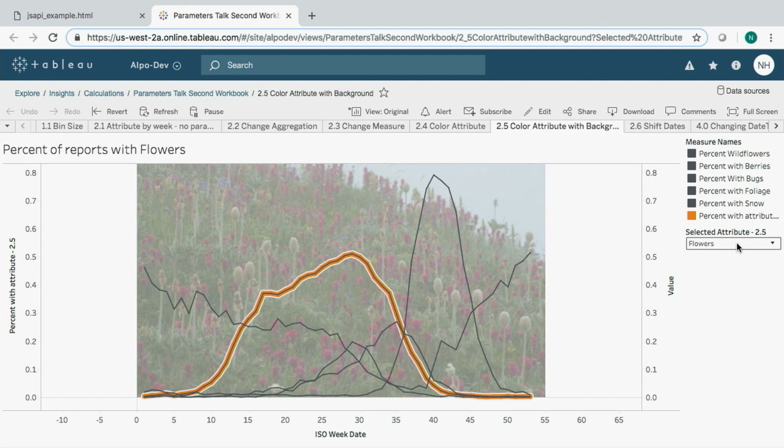So that pretty much wraps it up for today. Thank you so much for being here. We had a great time sharing all these cool things you can do with parameters. We hope you go out and use them yourselves. We hope you go out onto Tableau Public and see how other people are using parameters. We've barely scratched the surface of all of the power that's here.